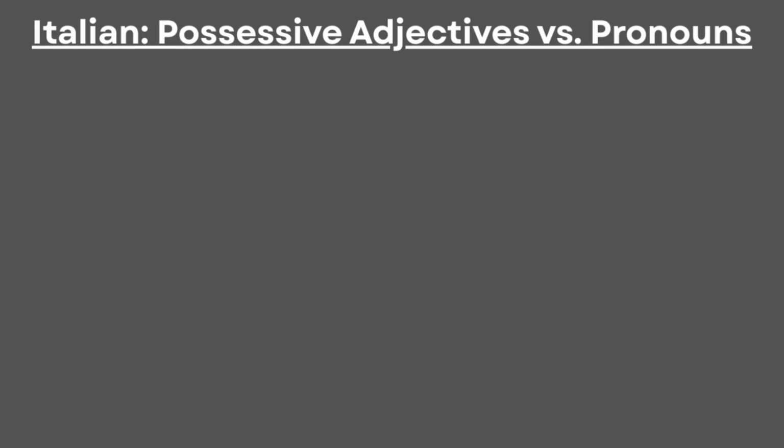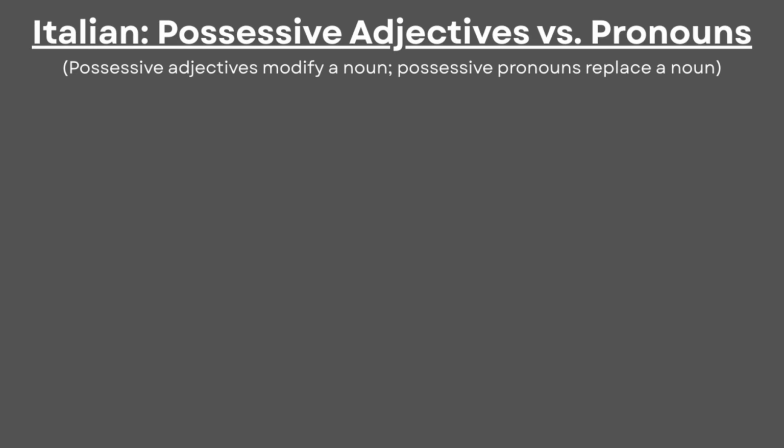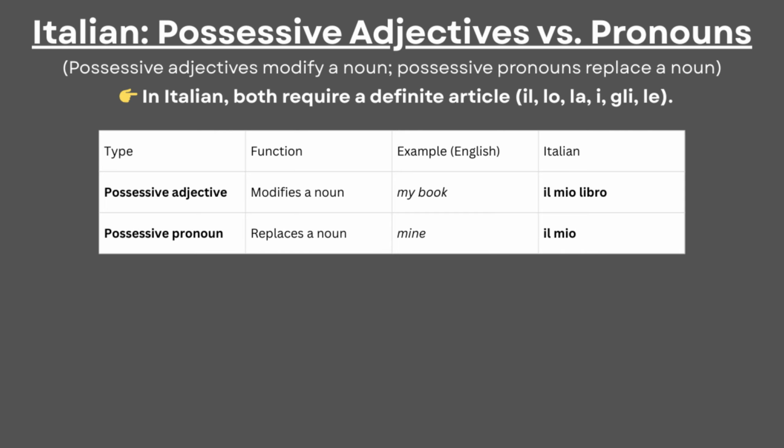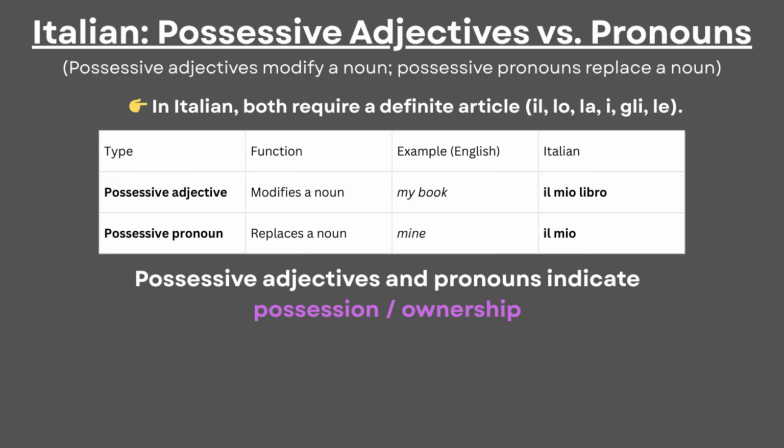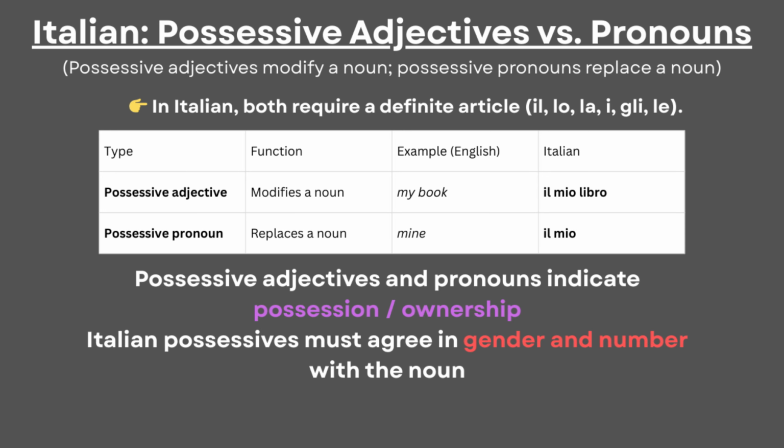Possessive adjectives in Italian modify a noun, and possessive pronouns replace a noun. In the language, such concepts require a definite article in places where English doesn't have one. In English, the words indicate possession, ownership, and what belongs to whom, and in Italian, the concepts show the same thing. However, Italian possessives must agree with the noun being possessed, and not with the owner.